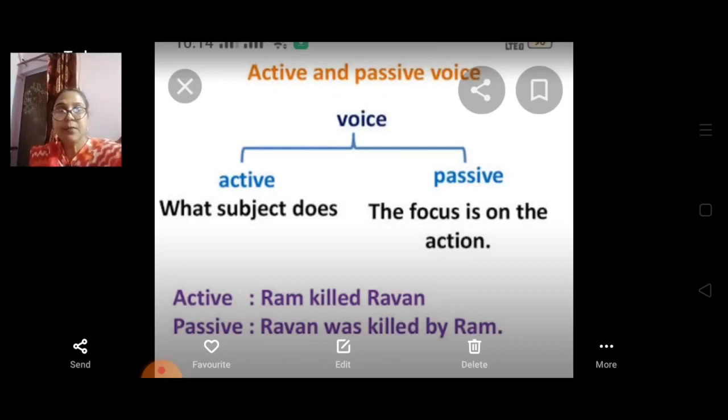In passive voice we are going to write Ravan was killed by Ram, because the active voice sentence is written in the past tense, so we change it in passive voice to Ravan was killed by Ram. So always keep it in mind. Always remember, we should always see in which tense the sentence is written, then accordingly we should change it into passive voice.